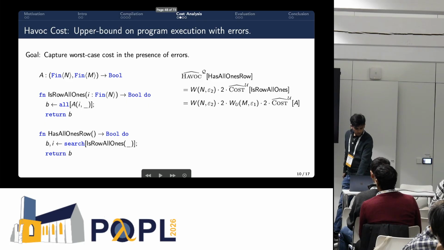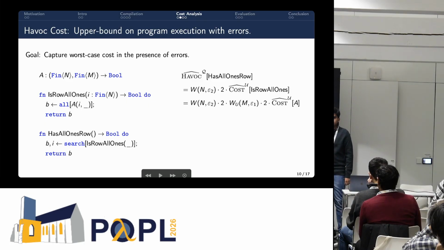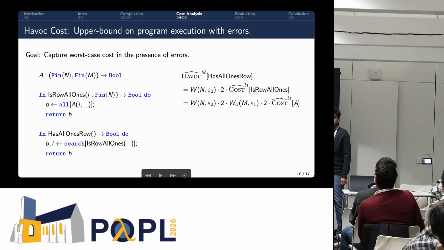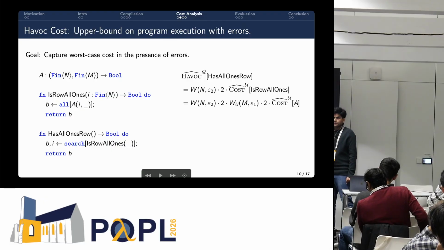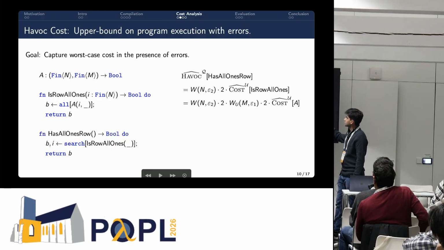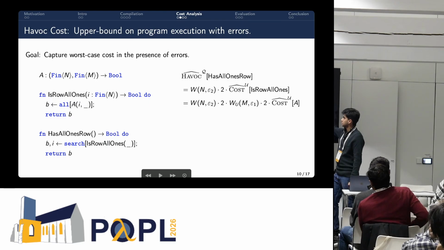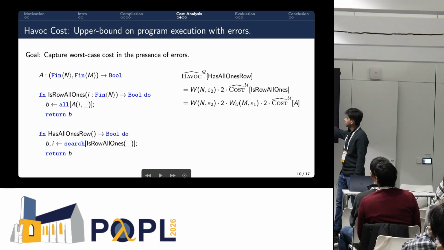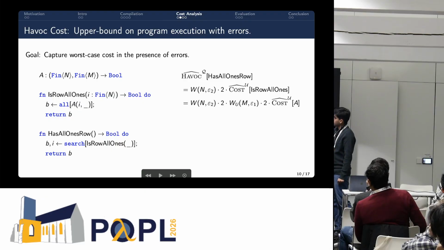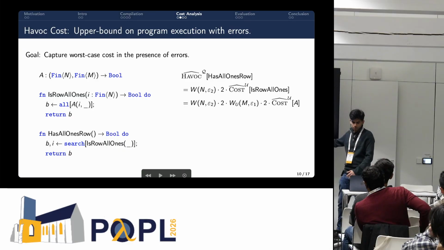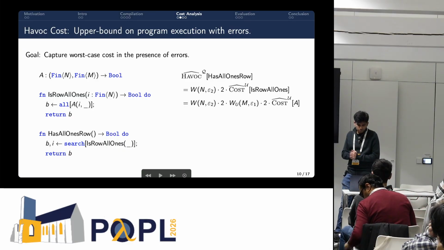So let's look at how it works. We have the program on the left-hand side, and based on the structure of the program, we apply a cost function. The cost function is just a havoc cost function, and it's going to run and give you a cost expression. Some of the details are hidden because of complexity, but that's the idea.